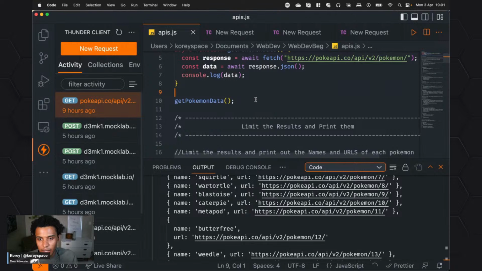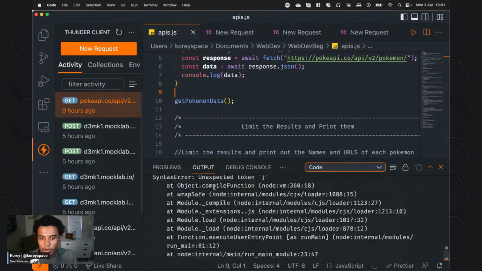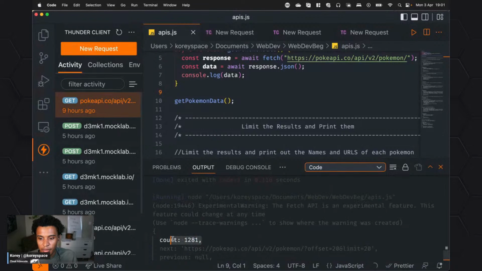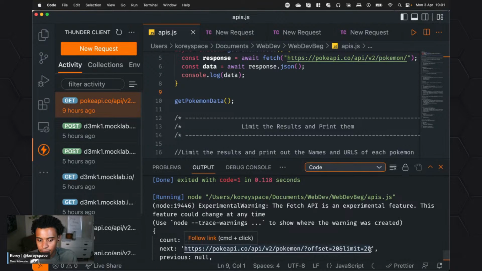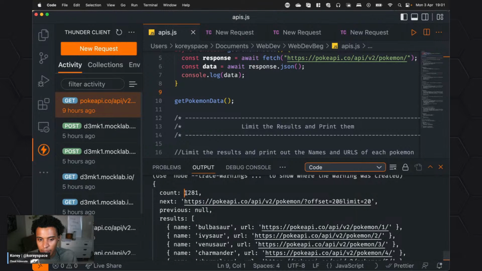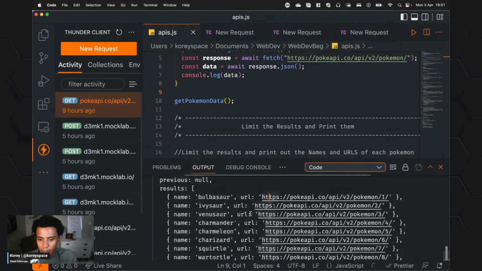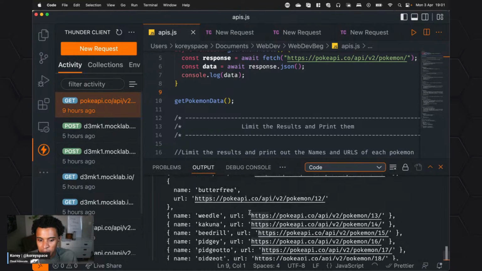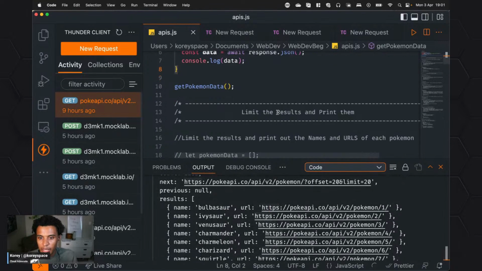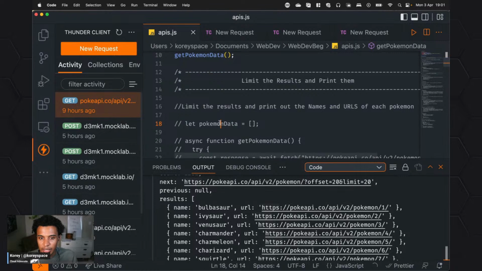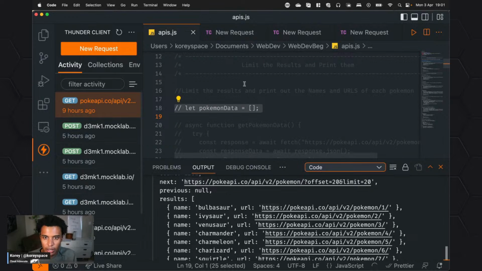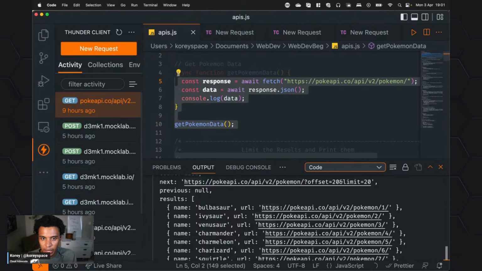So let's say instead we want to limit the results. What a lot of APIs do when they have a lot of data is they give us this limit. So again, if I had this object coming in, 1,281 Pokemon, it would take a long time or be completely useless. So this kind of automatically limits the amount that we have. But let's say I want to be really smart about this and limit this even more. So first I'm going to make an array here. Let me comment this out so we don't have any errors.